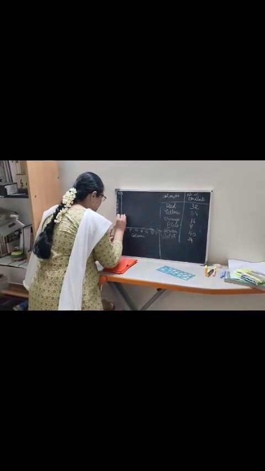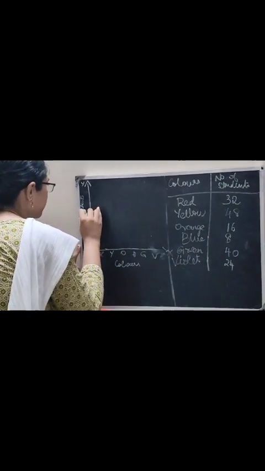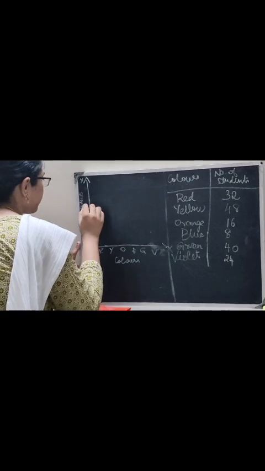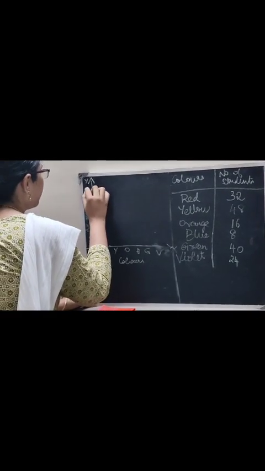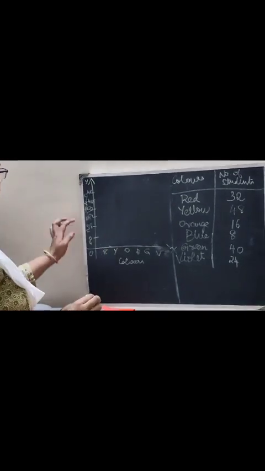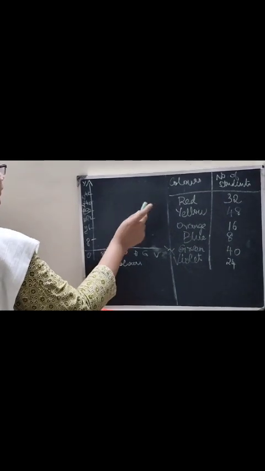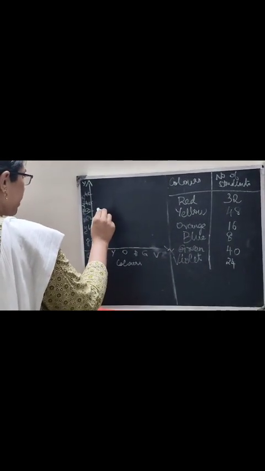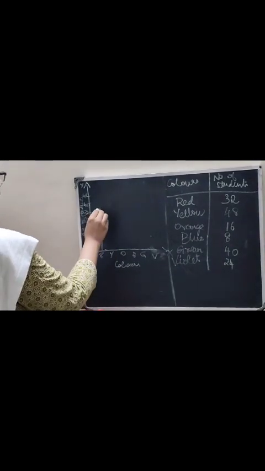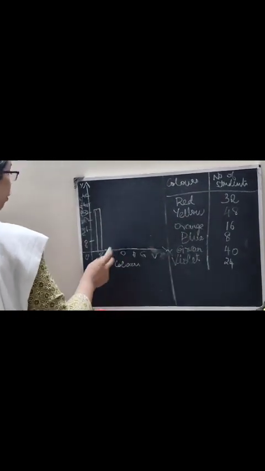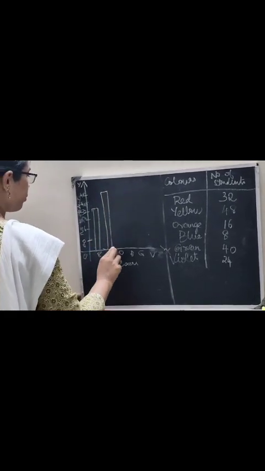8 to 16, 24, 40, 48. Okay, I've written like this. So, how many of you like red color? 32. So, corresponding to 32, we are going to draw a bar. And how many of you like yellow? 48. 48 students like yellow. So, corresponding to it, we are going to draw this.